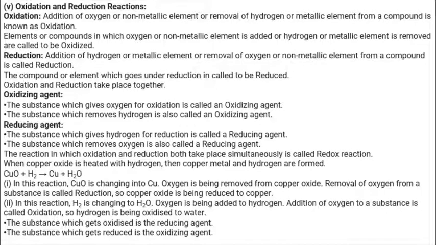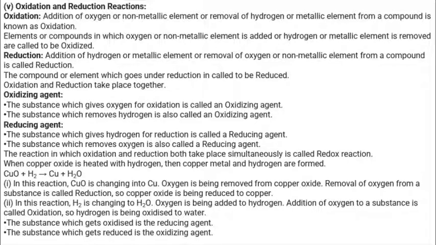Now we are going to see the oxidation reaction and reduction reaction. It's very simple. Oxidation means addition of oxygen or removal of hydrogen. Reduction means addition of hydrogen or removal of oxygen. An oxidizing agent is the substance which gives oxygen for the oxidation, or the substance which removes hydrogen. A reducing agent is the substance which gives hydrogen for the reduction, or the substance which removes oxygen.